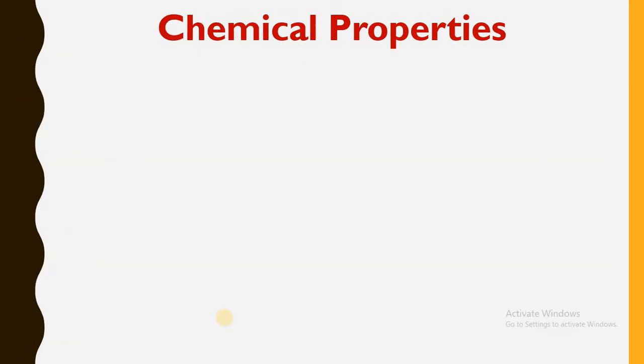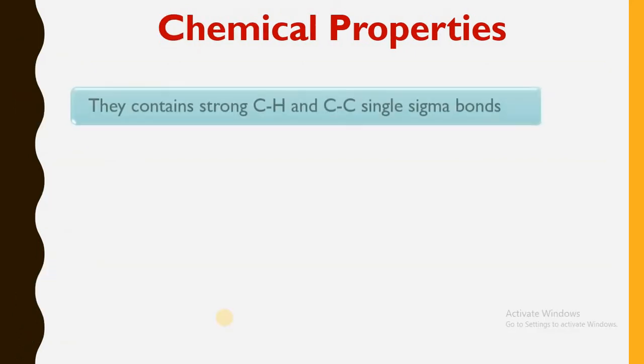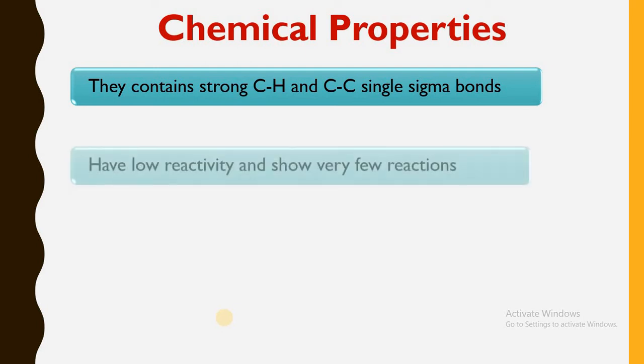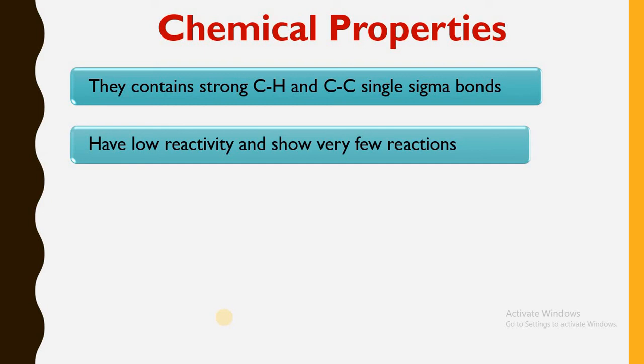Then what are the chemical properties? They contain strong carbon-hydrogen and carbon-carbon single sigma bonds. All the bonds present in alkanes are single bonds, that may be carbon-carbon single bond, or carbon-hydrogen which is already a single bond. Then they have low reactivity and show very few reactions.